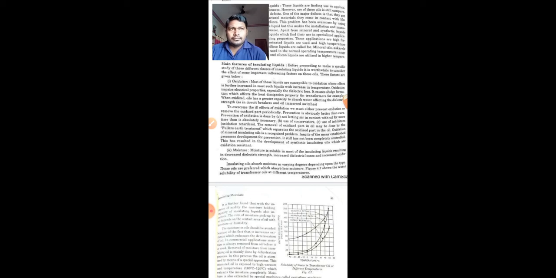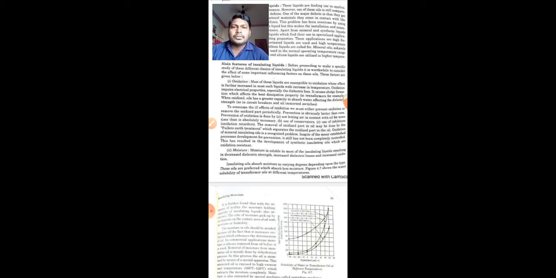So for the compensation of oxidation effect in this mineral oil, we have chosen synthetic oil for its replacement, so that its oxidation properties can be minimized. Now students, moisture is soluble in most of the insulating liquids, resulting in decreased dielectric strength, increased dielectric losses, and increased oxidation.